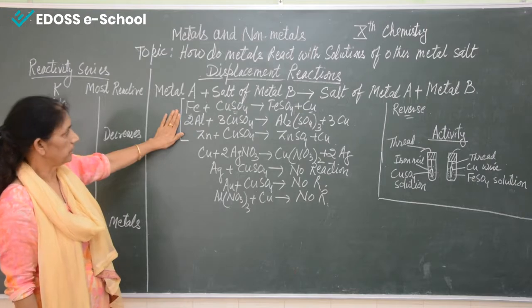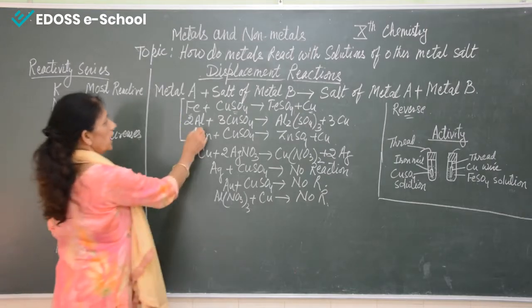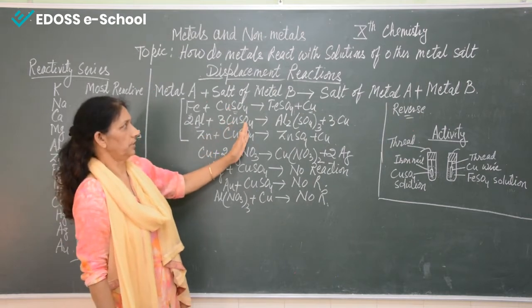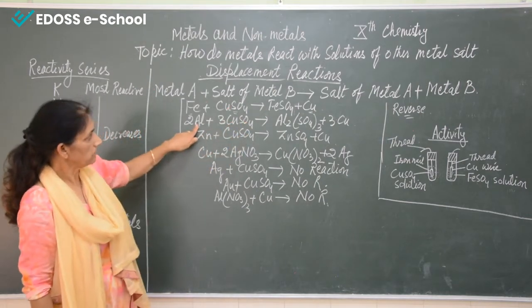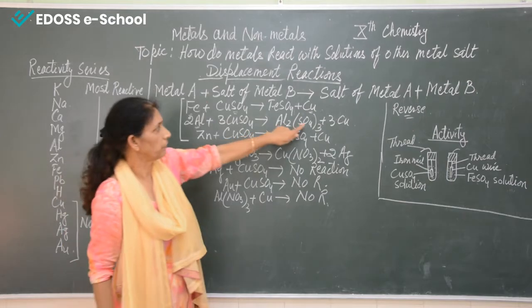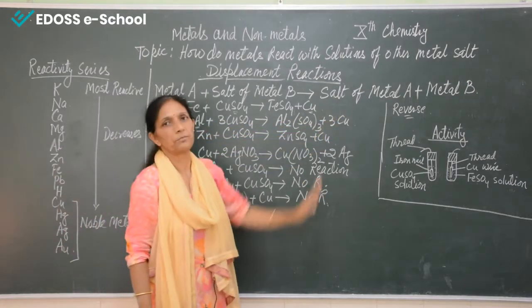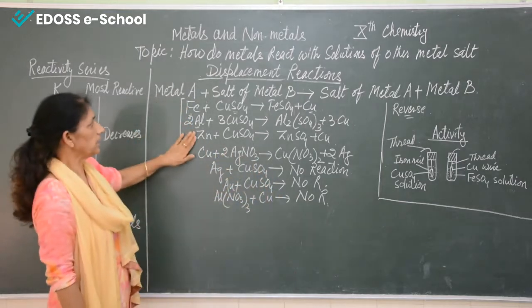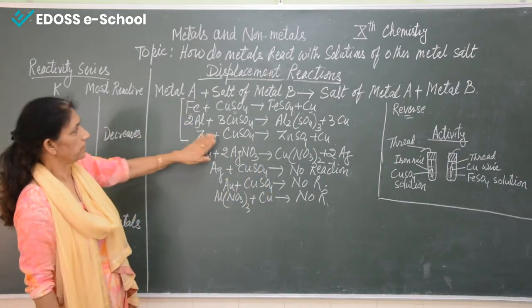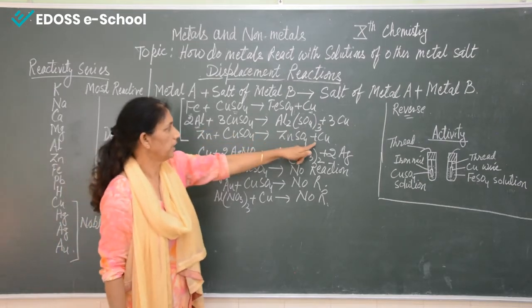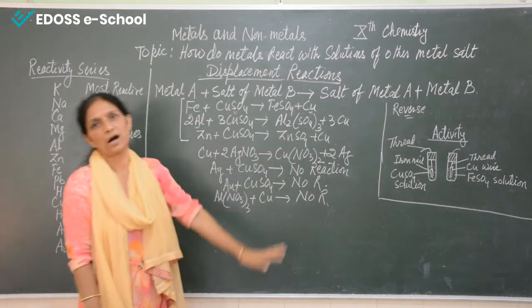In the same way, aluminium when reacting with copper sulfate combines with sulfate and forms aluminium sulfate, and copper is separated. Similarly, zinc when reacting with copper sulfate forms zinc sulfate and copper is given out.